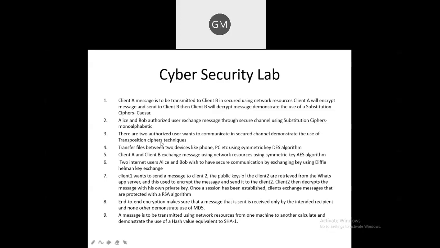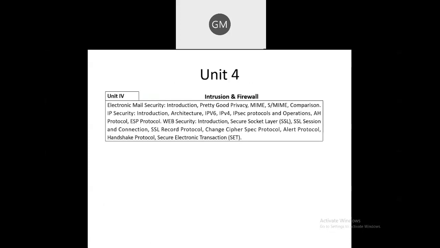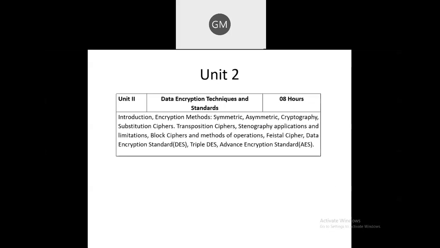In the third assignment, there are two authorized users who want to communicate in a secure channel. Okay, and then demonstrate the use of transposition ciphers. As I have told you, here you are going to learn the algorithm of transposition ciphers. You can see here in the second unit, after substitution cipher, you have the algorithm of transposition cipher.